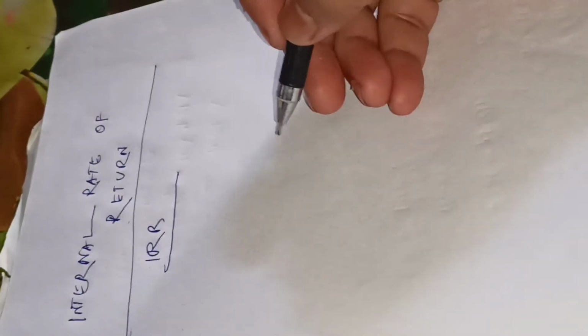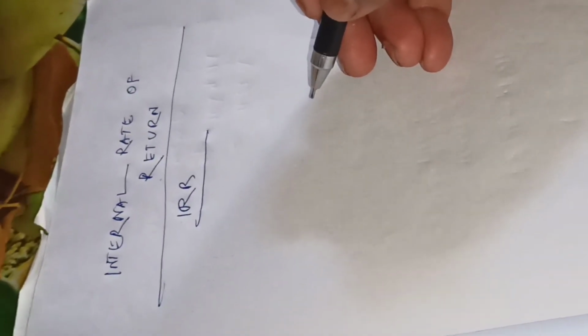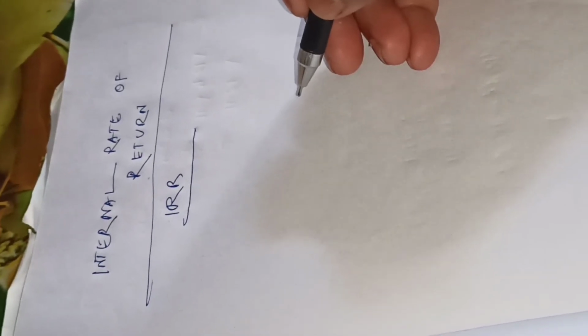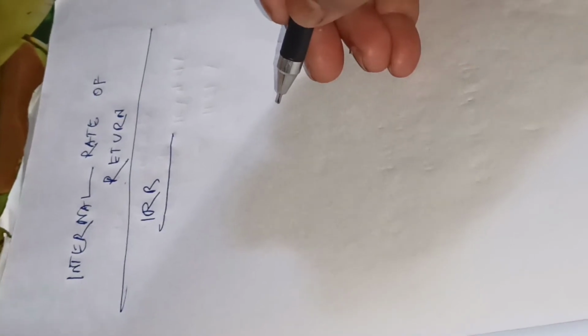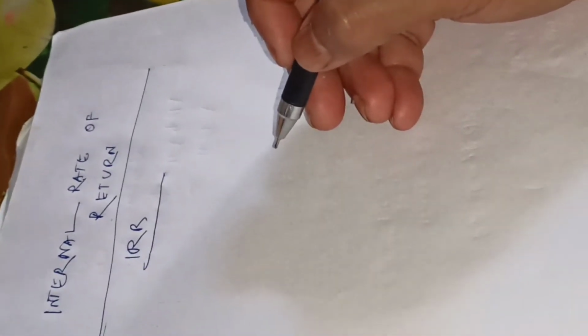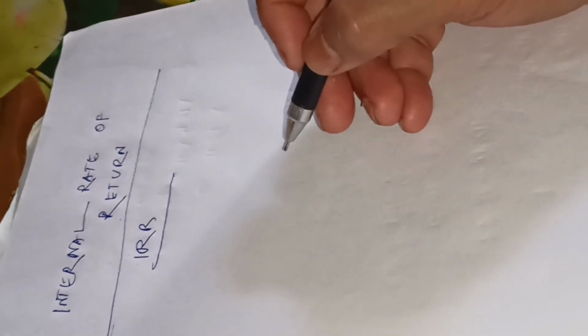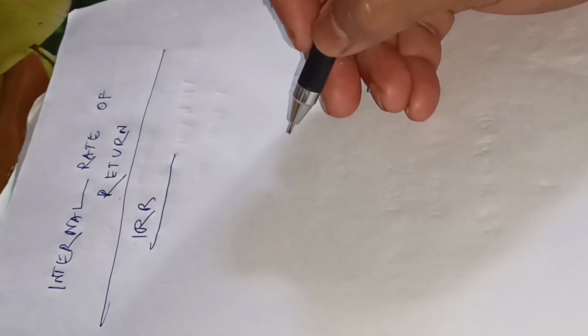Today, I'm going to discuss the finance mechanism known as internal rate of return, which is very important in financial decision making. Normally in capital budgeting, we need to invest our money for a long period of time. Now, the money worth something today may not be the same after the project is completed.